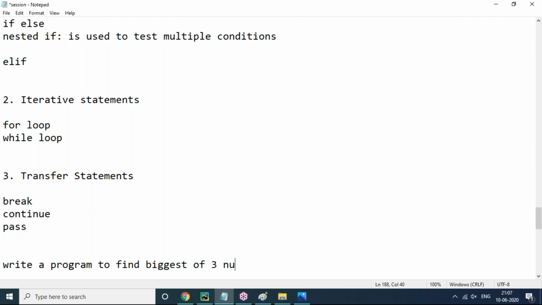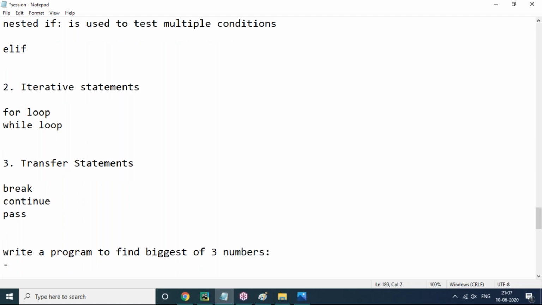The three numbers you have to accept at runtime, sir. Runtime in the sense a, b, c values you have to accept as input and check the condition. If a greater than b, and some AND operator you have to use. The operator concept we already discussed. This is question number 1.